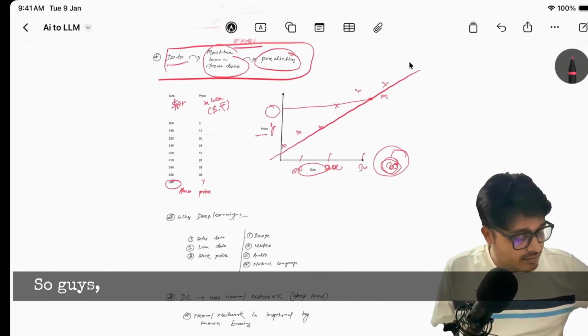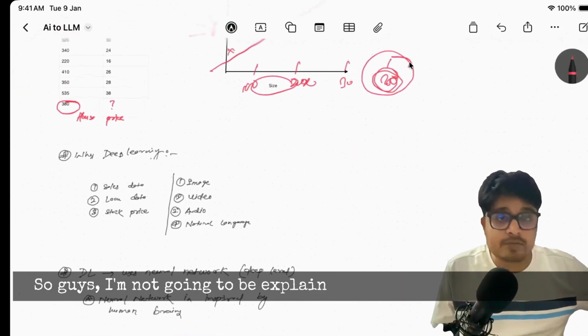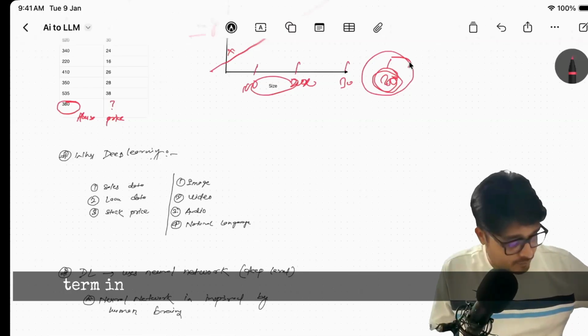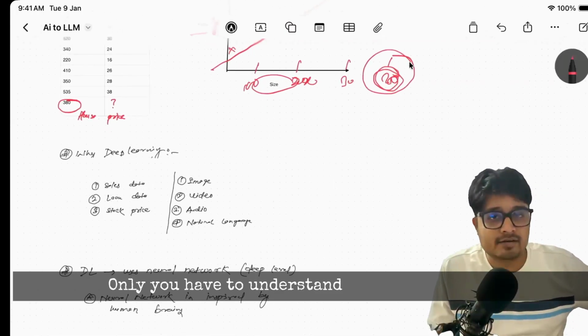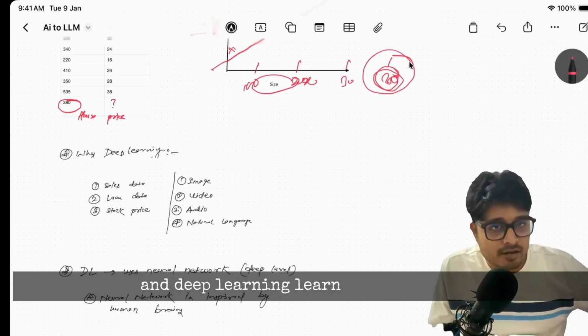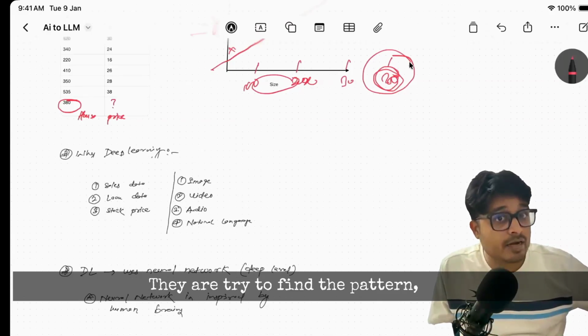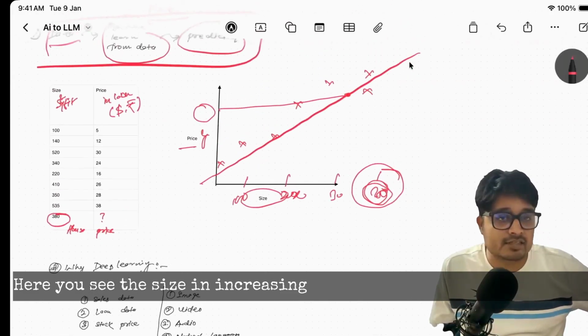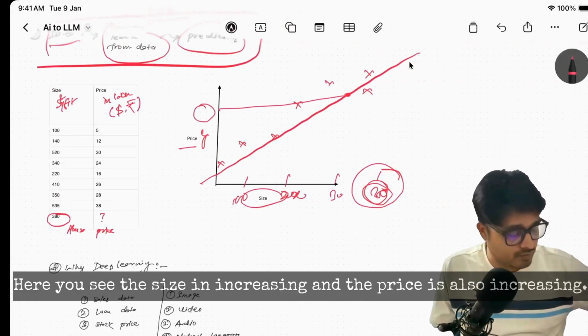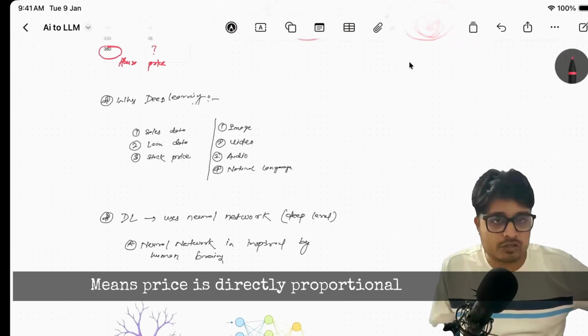Guys, I'm not going to explain more about the mathematical terms in today's video because it will cause confusion. You only have to understand that machine learning and deep learning learn from the data. They try to find the pattern, and the pattern helps to predict the output. Here you see the size is increasing and the price is also increasing, meaning price is directly proportional to size here.